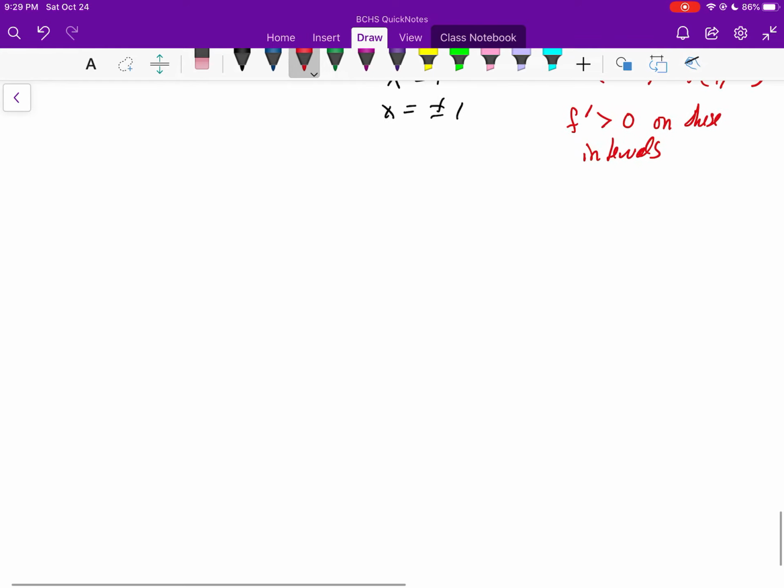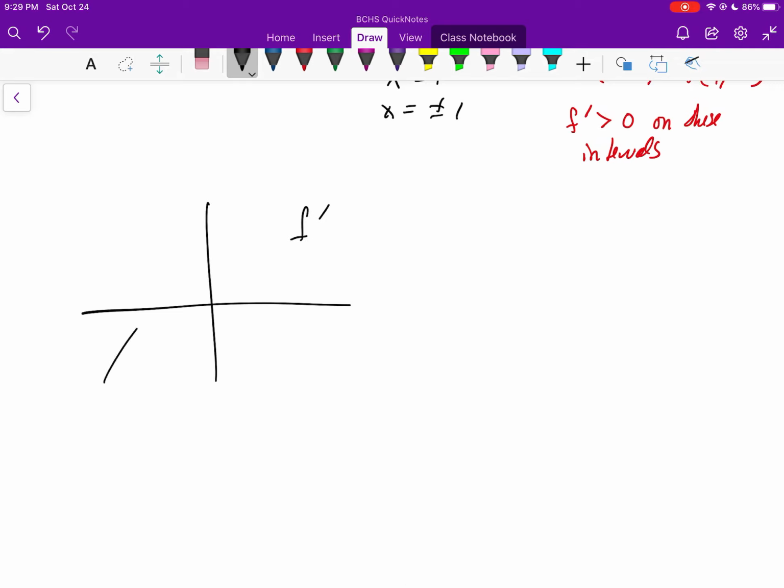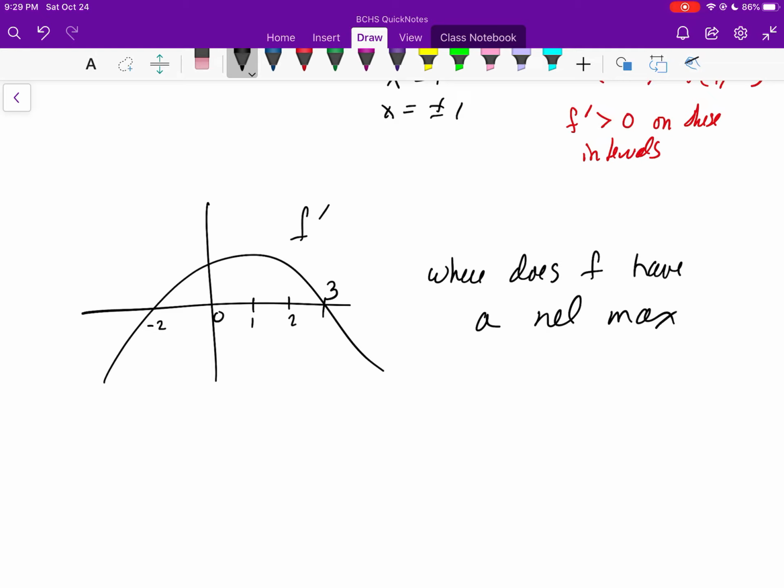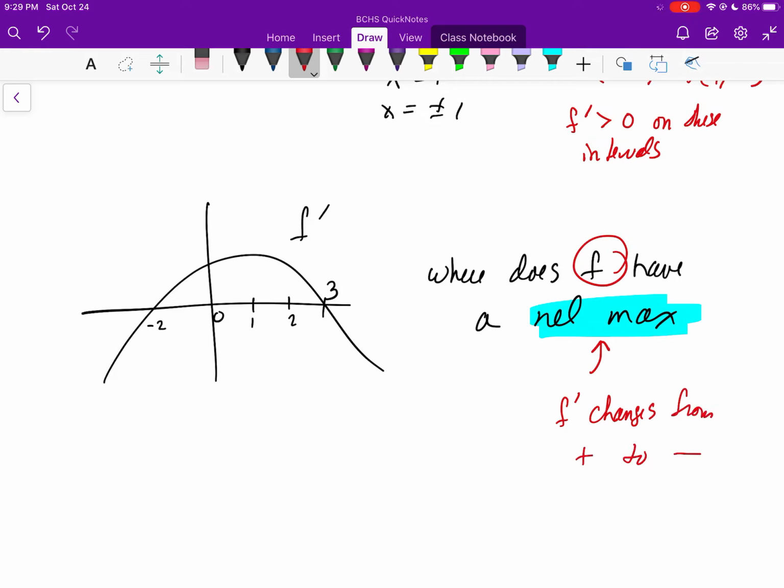You should be able to deal with graphs, and this kind of comes into play where you might have something over here where this is the graph of f prime, and they might do something like this, where this is, say, negative 2, 0, 1, 2, 3. And they might ask you, where does f have a relative max? And again, you have to understand what these definitions are. The first step is always, what do I need to find? Well, in your mind, you're saying relative max of f. I need to find where f prime changes from positive to negative.